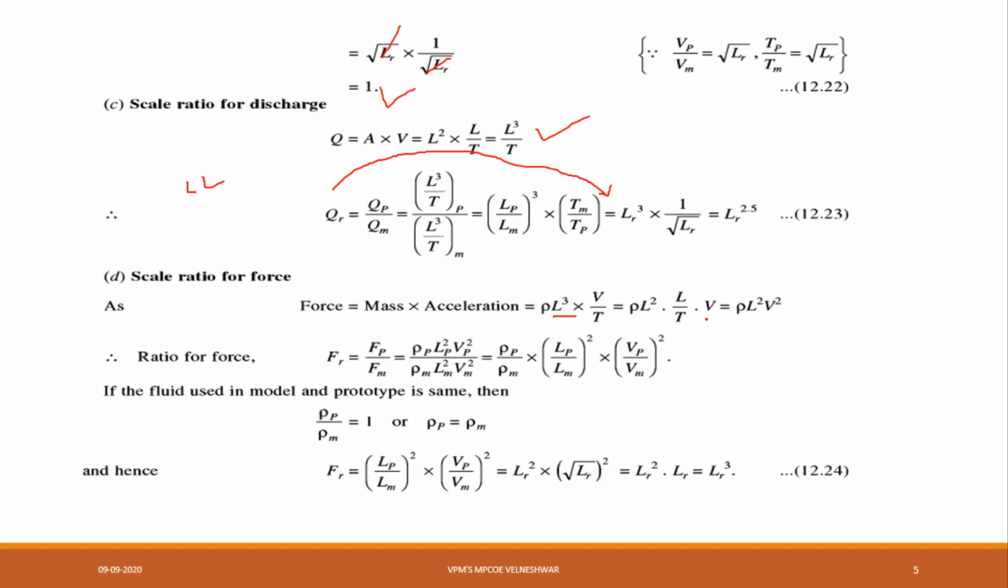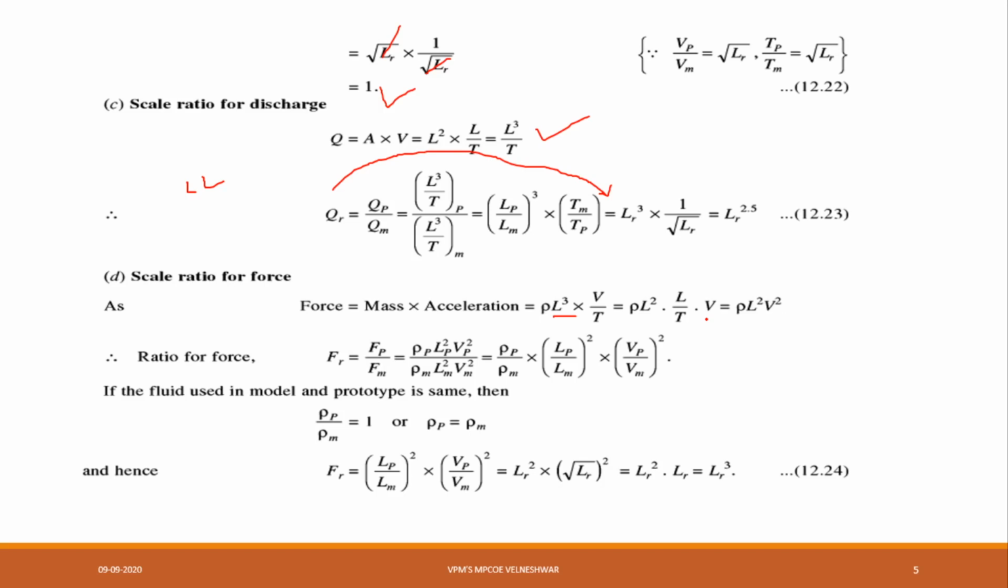square. Means as here fluid will be same for model and prototype, so I am taking rho p by rho m is equal to 1, so that is rho p is equal to rho m. So here rho p by rho m cancel, what will be the remaining value? Length and velocity. Lp by Lm how much? Lr square. Okay, because here Lp by Lm is nothing but Lr, but here it is a square, so I am taking here as Lr square.